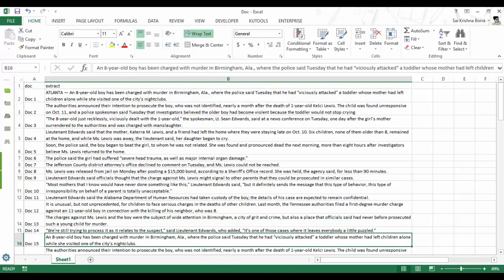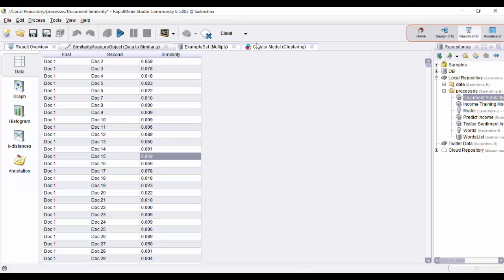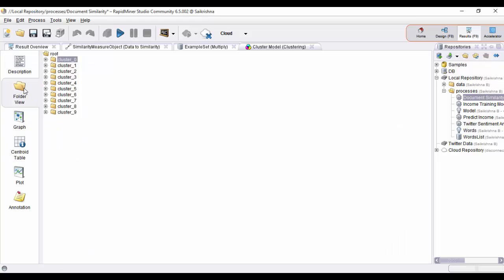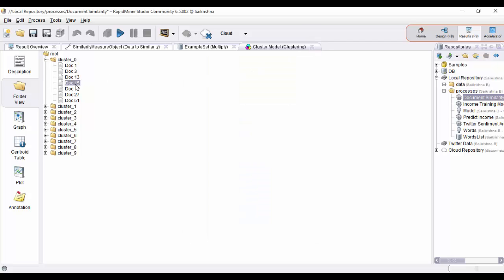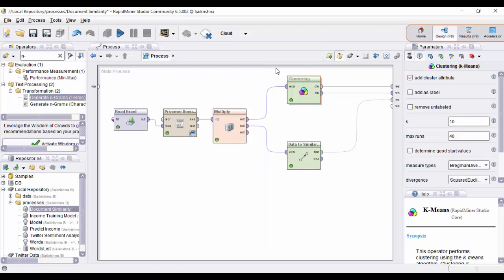Now, if we click on the cluster model tab and go to folder view, we can see the documents getting categorized into clusters. If we click on cluster 0, we can see all the similar documents here. For example, doc 1 and doc 15, which have a similarity measure of 0.95, are clustered together here. So, in this video, we have seen how text mining can be used for sentiment analysis and document classification.